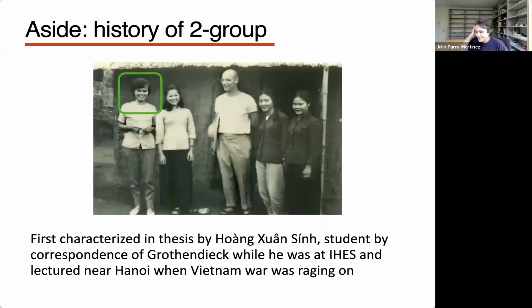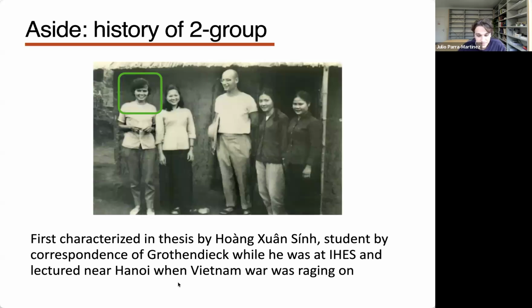Okay, so let me just make one historical aside, which I think is nice. So actually, this structure of a 2-group was first characterized in the thesis of a Vietnamese mathematician called Hoàng Xuân Sính, and she was actually a student by correspondence of Grothendieck while he was at IHES, where I am now.